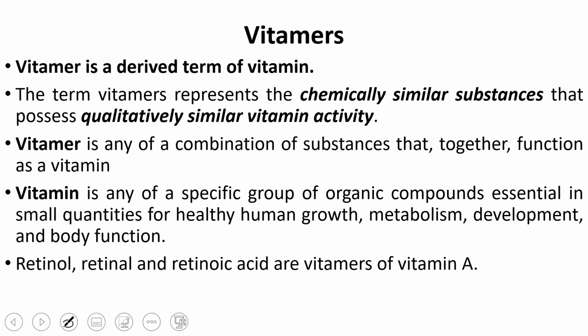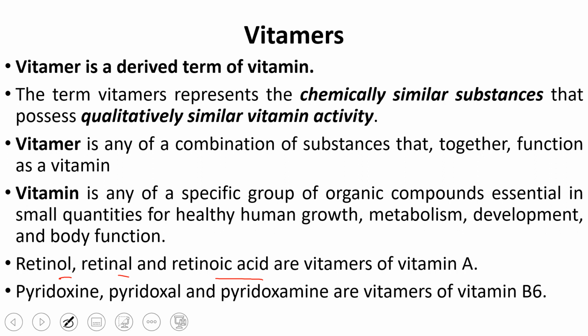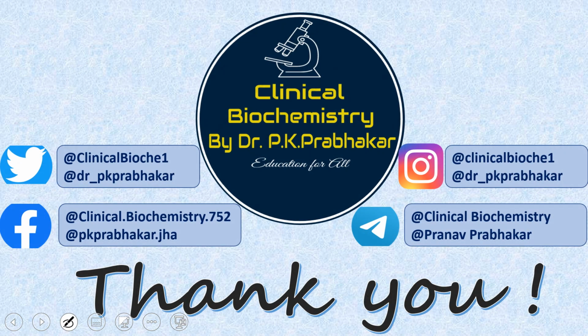Like for vitamin A, we have three different vitamers: retinol, retinal, retinoic acid. One is the alcohol form, this is the aldehyde form, and this is the acid form. So all these three are called vitamers of vitamin A. Similarly, we have pyridoxine, pyridoxal, and pyridoxamine. They are the vitamers of vitamin B6. So roughly this is the basics of vitamins, the basic classification of vitamins.